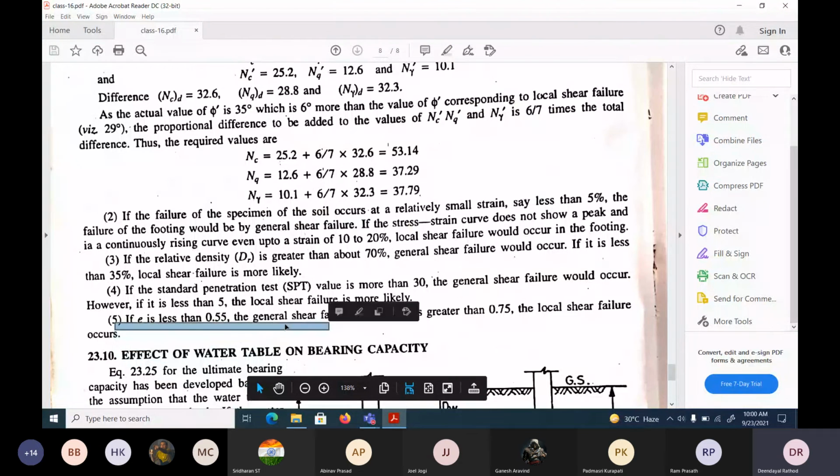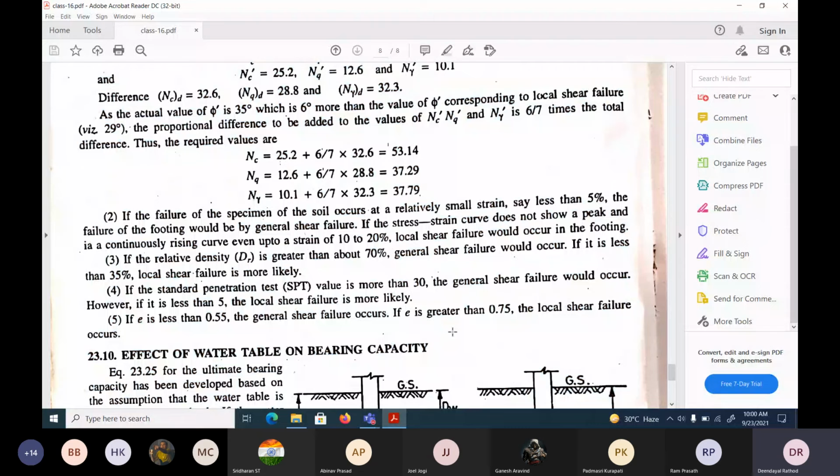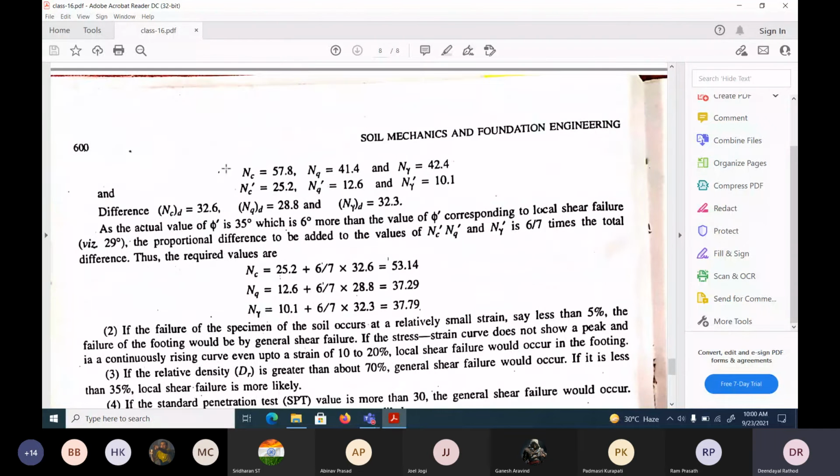Because a higher void ratio means the soil may become clay soil. If the void ratio is just 0.55, general shear failure would occur. If the void ratio is greater than 0.75, the chances of local shear failure would be more. Understood? So this is all about general, local, and punching shear failure.